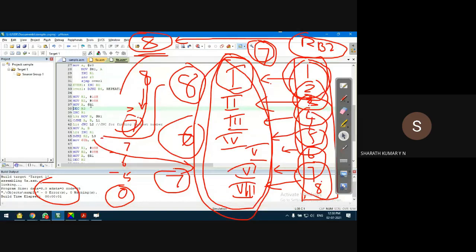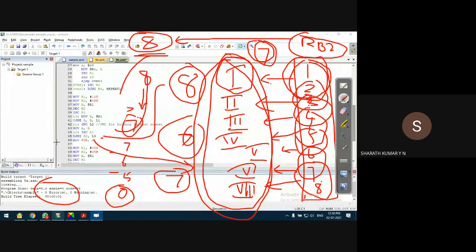In the first go, when everything was okay, this decrement R2 was giving an error. I was getting a wrong result, because here I'm taking care of decrement R2, but the number of comparisons was 8. What happens if the number of comparisons is 8 instead of 7?